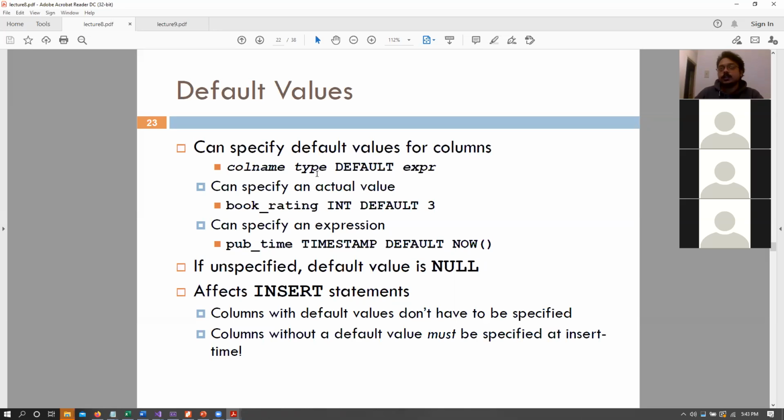Similar to that, we can also specify a default value that is not null. In essence, we can say something like this: column name, column type, default, and the expression that is going to be your default value. So for example, we can say book rating is an integer type value, and if no book rating is provided, the default would turn out to be 3. This also affects insert statements as well. If you do not provide a particular column value in an insert statement, the default value would be used for that column.